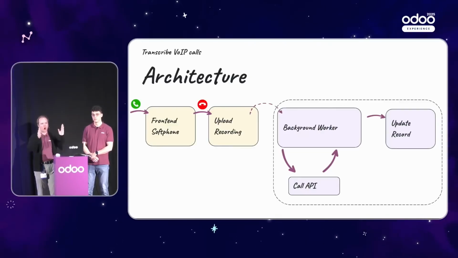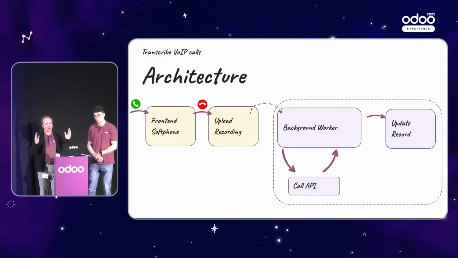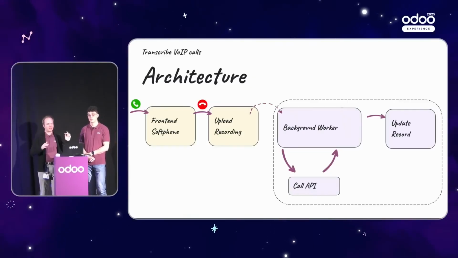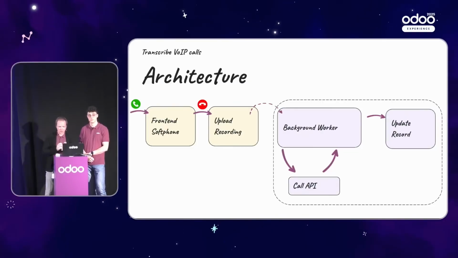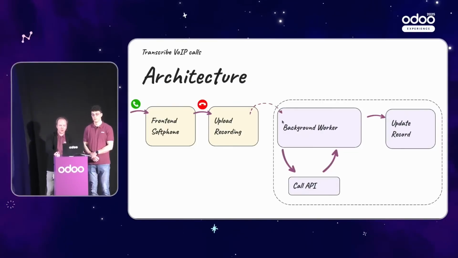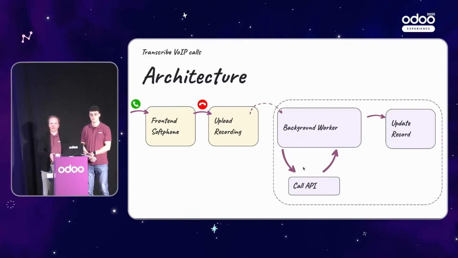We take the whole context, all the audio that you buffered, the whole conversation, and we feed that into AI models. We get the full transcript at once, then we get the full summary at once. And this is all possible thanks to this background worker that we created.